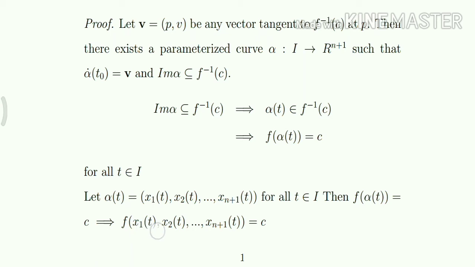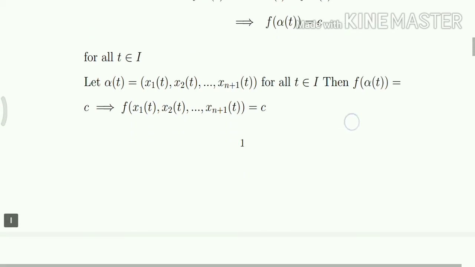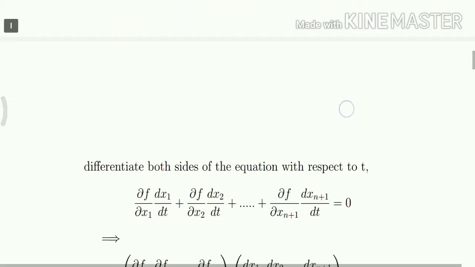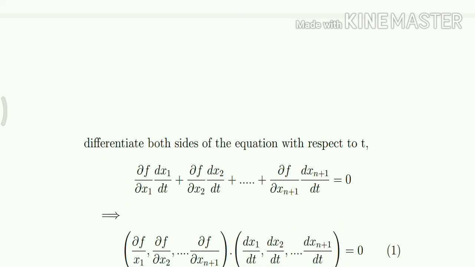Now differentiate this last equation with respect to t, and by applying the chain rule we will get the equation: partial f by partial x1 times dx1 by dt, plus partial f by partial x2 times dx2 by dt, plus etc., plus partial f by partial xn plus 1 times dxn plus 1 by dt, equal to 0.